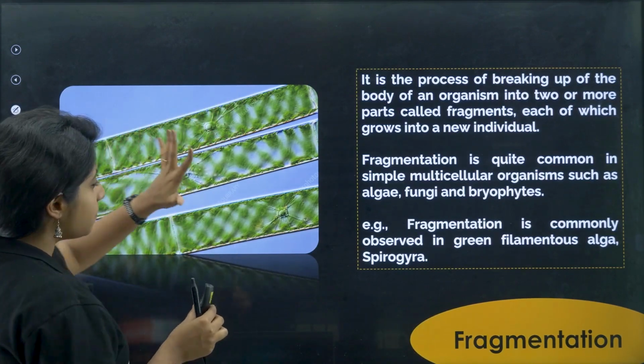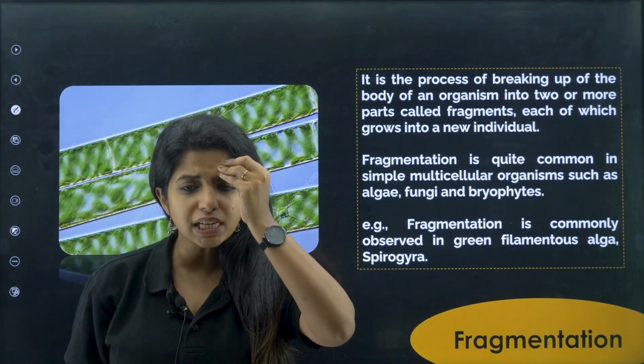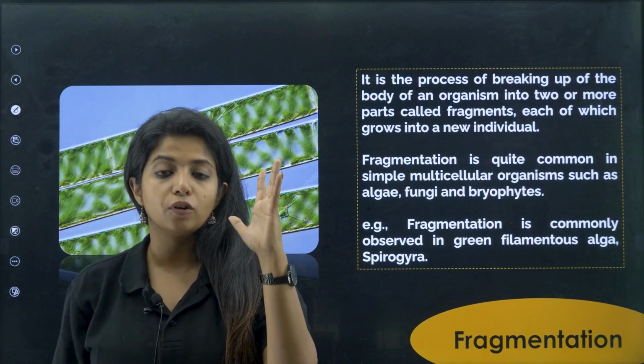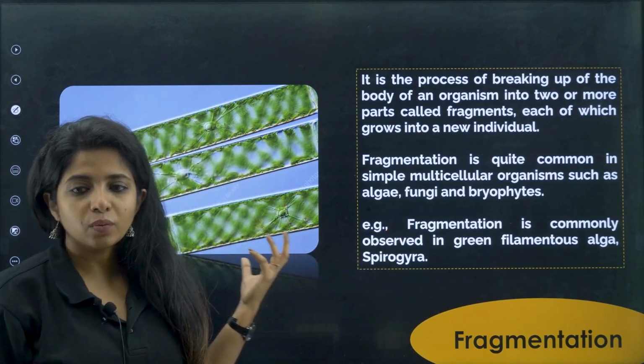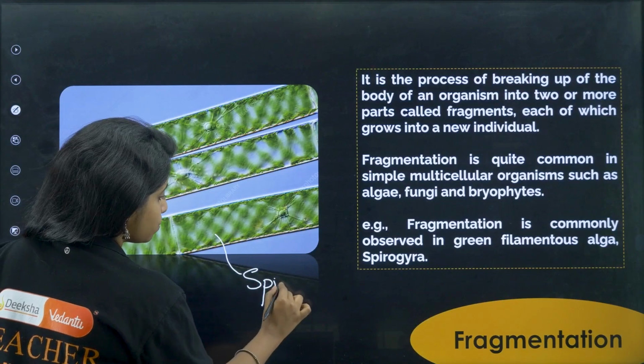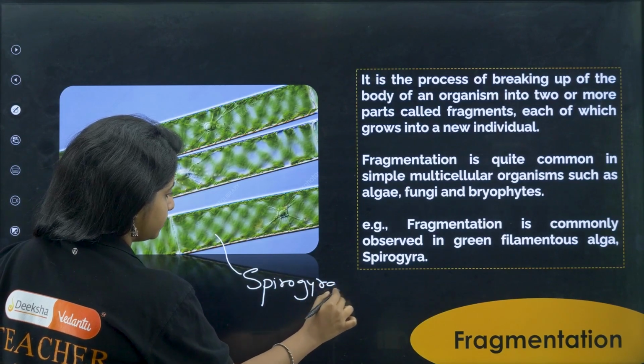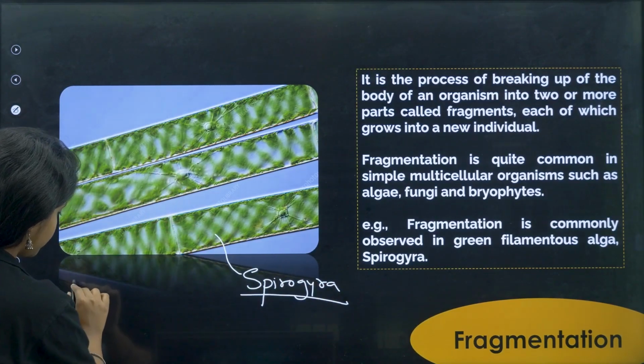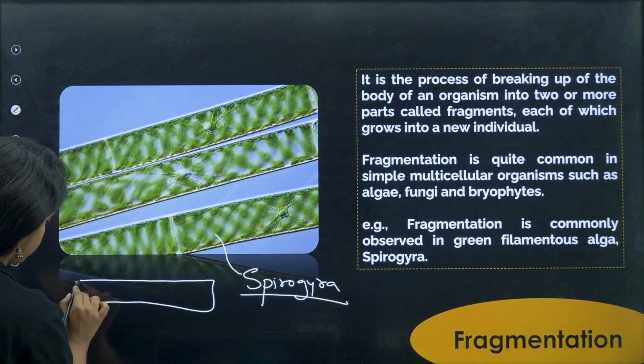So this is a simple plant. This is the very simplest form of plant. I cannot call it a plant also, but yes, it is a plant actually. And what do you call this? You call this Spirogyra. The Spirogyra fragments that you see now, for example, this is a fragment, this is a fragment.